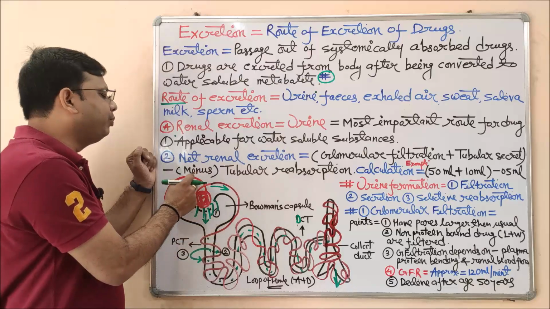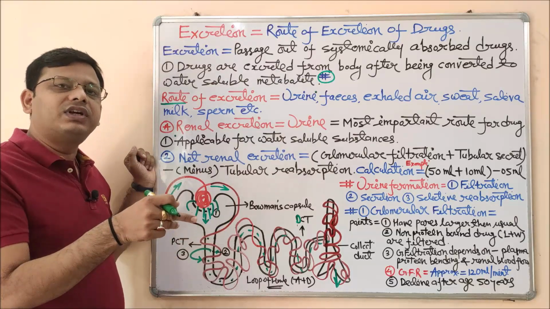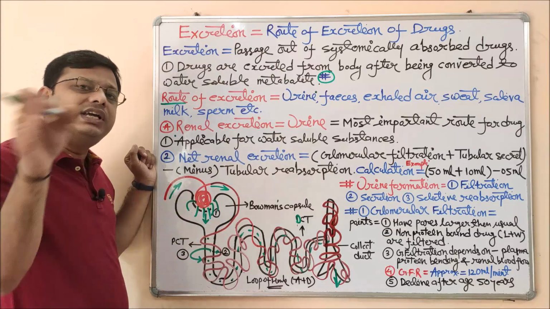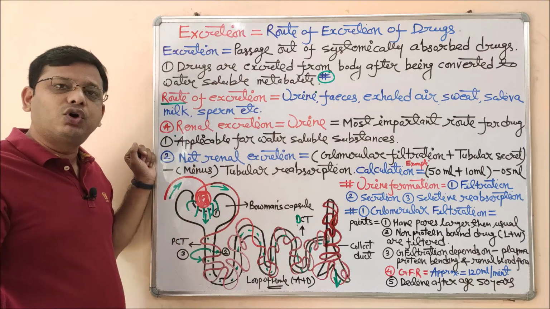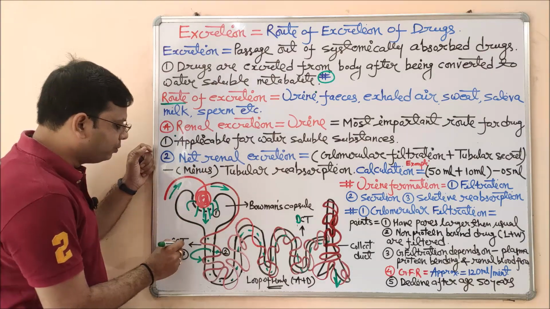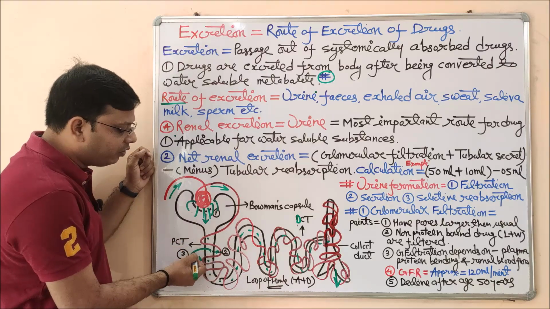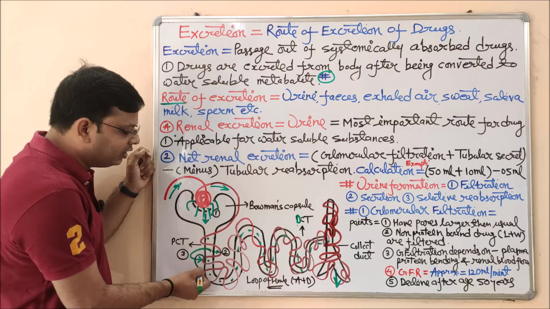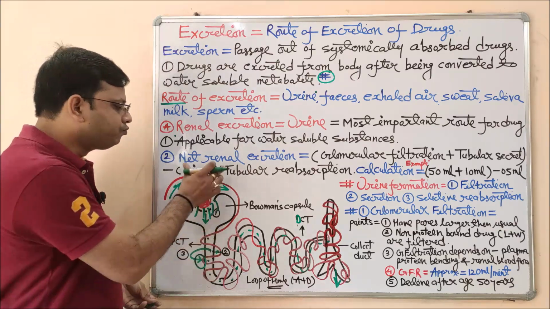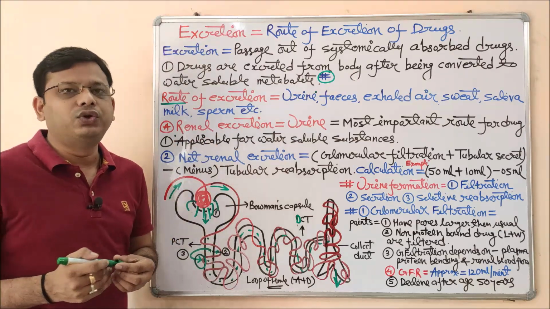Absorption has already taken place with the help of blood, but after excreting to the lumen, it is getting reabsorbed. Wow, it is getting absorbed again. That is why it is called reabsorption. So the third process is reabsorption. As you can see, the movement of the arrow from the lumen to the blood is called reabsorption. So these three are the basic steps for urine formation.